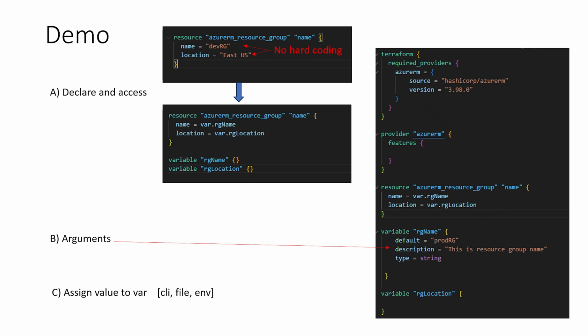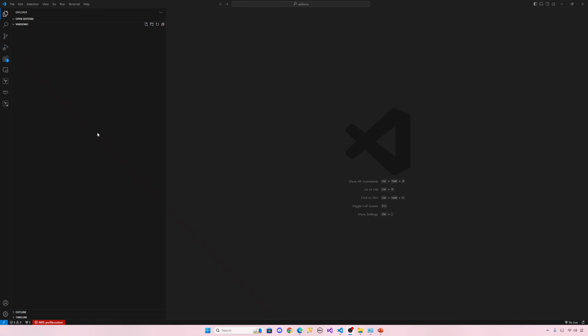Let's do a demo. So we're going to declare a variable and we're going to talk about arguments. Then we assign values to variables through the command line, files, and environment variables. Okay, let's start the demo for variables. So I have a var demo folder. Inside this folder, I'm going to create a configuration file, let's say main.tf.